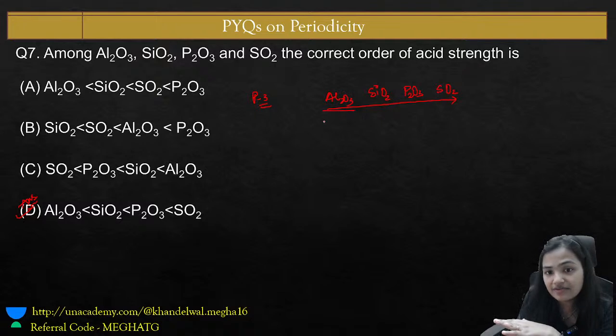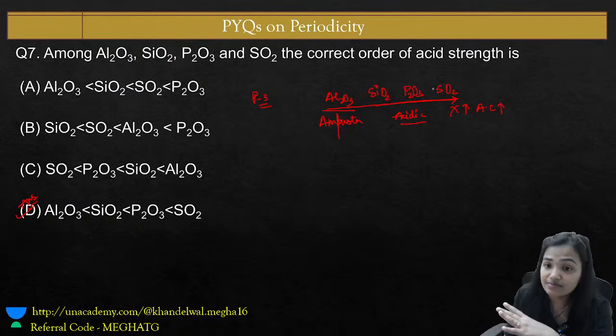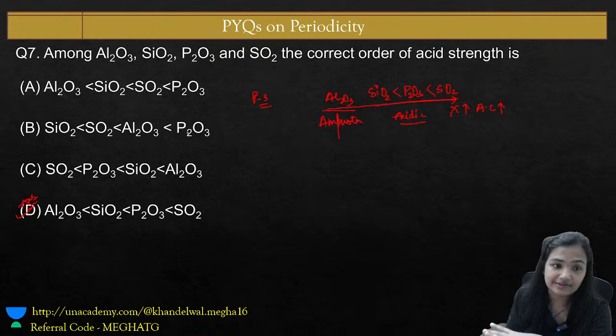So as already we know, aluminium oxide is amphoteric, and after that the rest all are acidic, and among them, as the electronegativity increases, the acidic character increases. So this is a very important principle of acidic character. Okay, so the right answer is option number D.